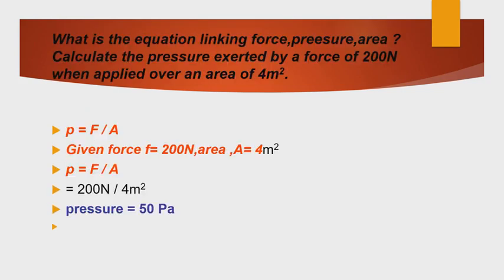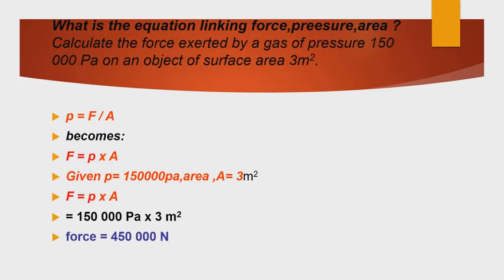What is the equation linking force, pressure, and area? Calculate the pressure exerted by a force of 200 Newton when applied over an area of 4 meter square. So what is the equation? P equals force per unit area, P equals F by A. Given that F equals 200 Newton, area 4 meter square. So P equals F by A, 200 by 4, 50. Unit of pressure is Pascal, so 50 Pascal.